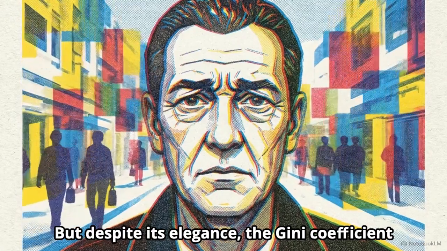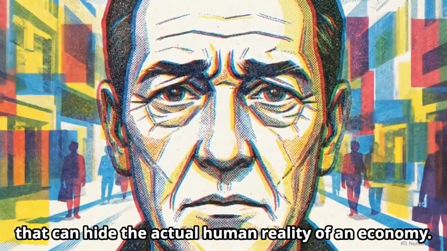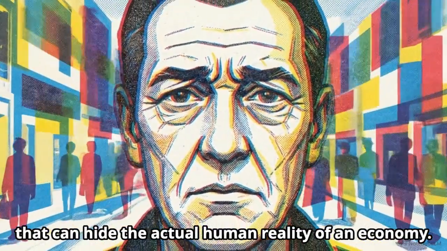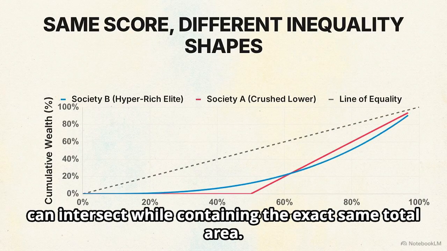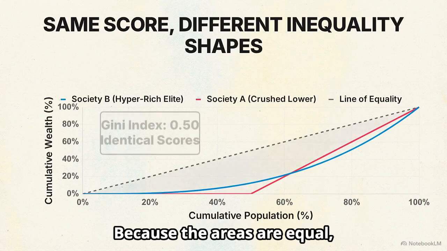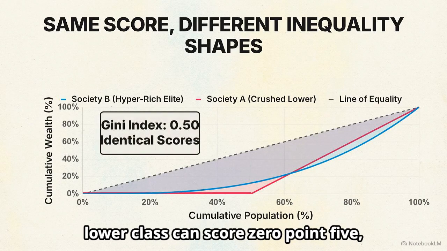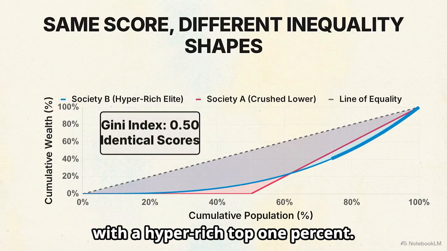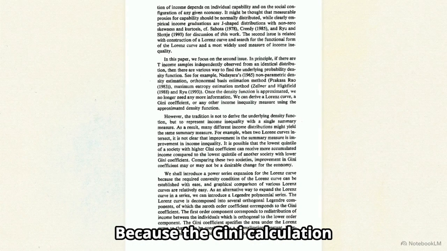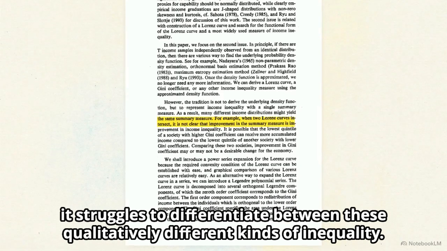But despite its elegance, the Gini coefficient has a critical mathematical blind spot that can hide the actual human reality of an economy. Two completely different Lorenz curves can intersect while containing the exact same total area. Because the areas are equal, the scores are identical. A society with a crushed lower class can score 0.5, just like a society with a hyper-rich top 1%. Because the Gini calculation is highly sensitive to the middle of the income spectrum, it struggles to differentiate between these qualitatively different kinds of inequality.